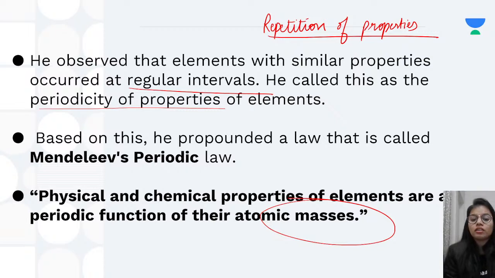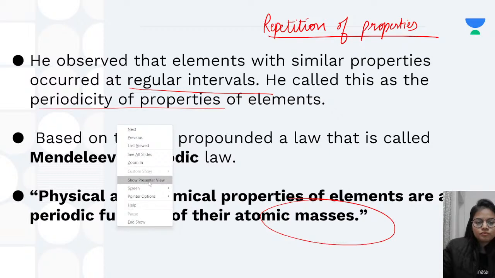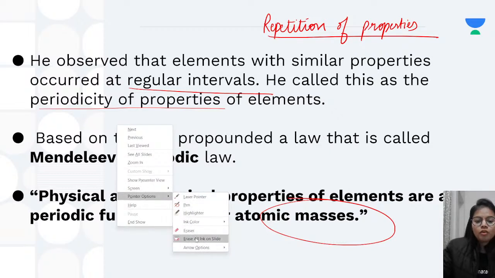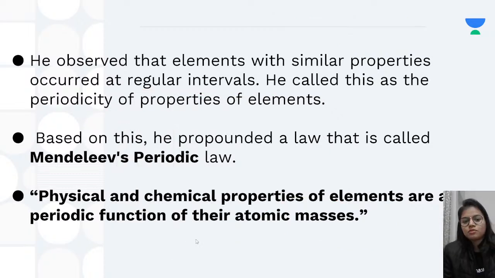So who related the properties of elements to their masses? Who related the properties of the elements to their atomic number? These are the things which become very important from your examination point of view. I hope you understood this. He observed that when all the elements are arranged according to their increasing atomic mass, certain properties were repeating, and he called this phenomenon periodicity of properties.